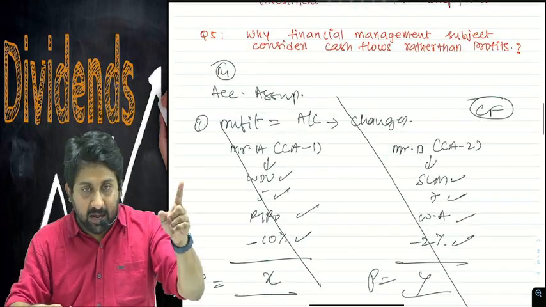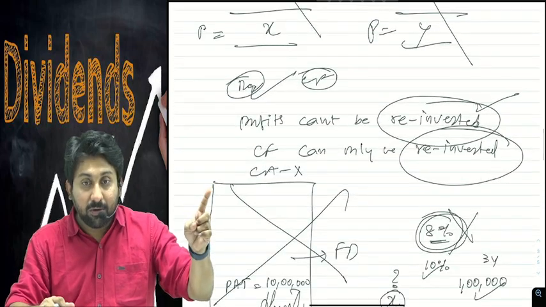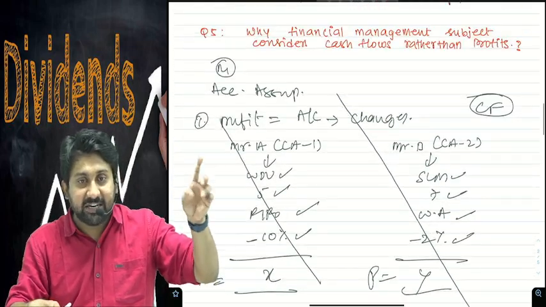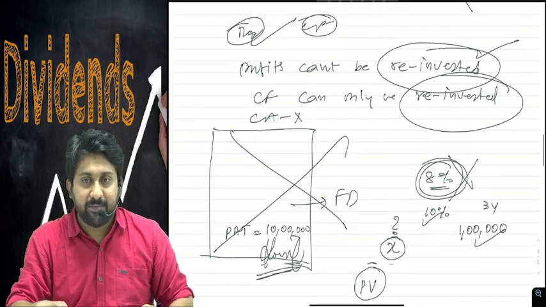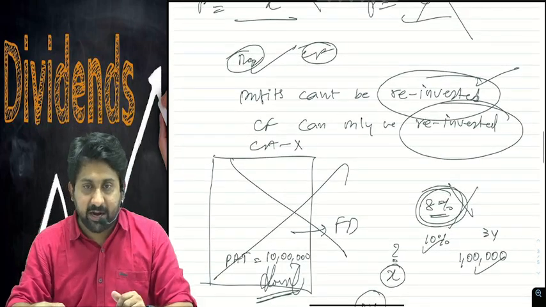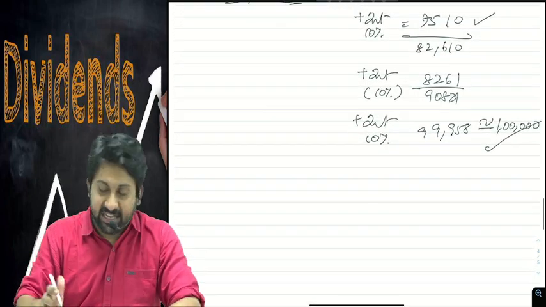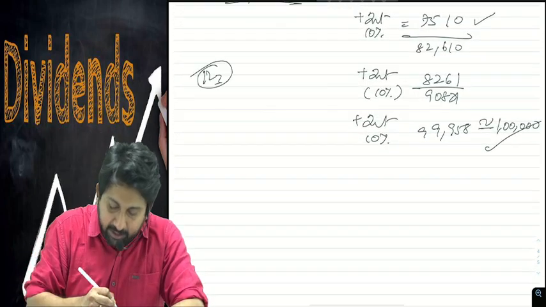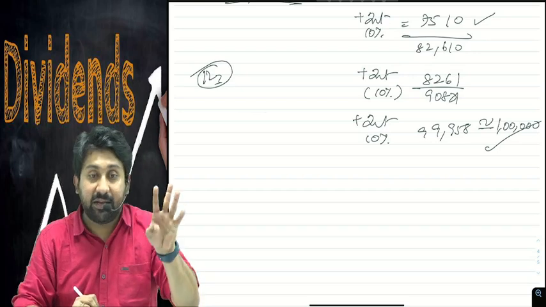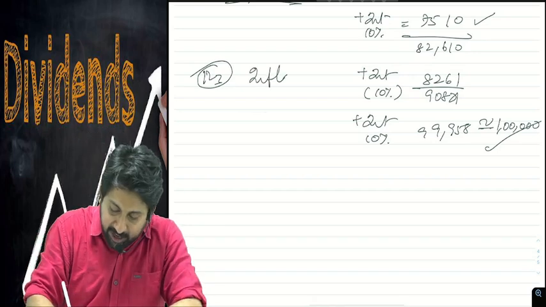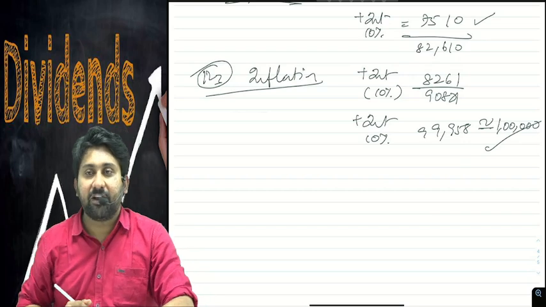Reason number 1, assumptions. Reason number 1 is a difference in opinions of profit calculation. Reason number 2 also explained, where profit can't be reinvested. There is a reason number 3 as well. Reason number 3, what is this? Inflation impact. Inflation impact.